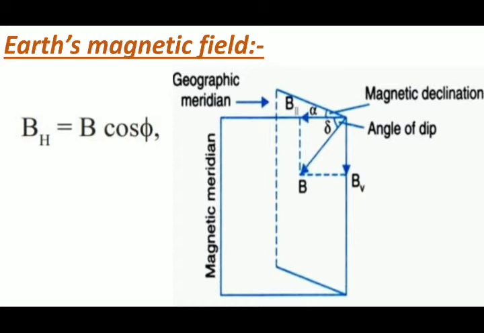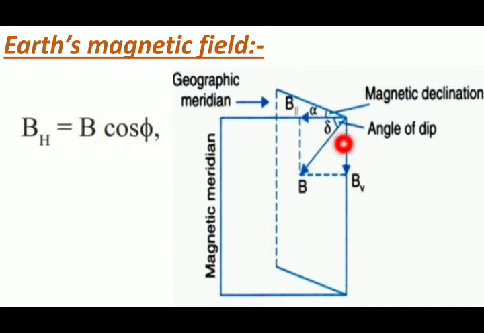BH is the horizontal magnetic field of the earth. As we know, the horizontal component will have cos theta and the vertical component will have sin theta. Here this angle is phi, which is nothing but the angle of dip. So if you have to find the horizontal magnetic field, it will be B cos phi. Theta is nothing but the angle of dip, denoted by phi. So the horizontal magnetic field will be B cos phi.